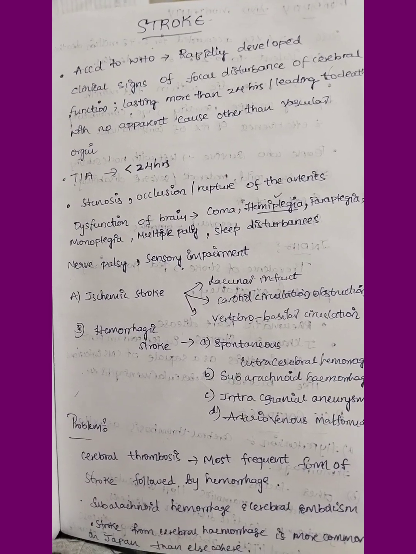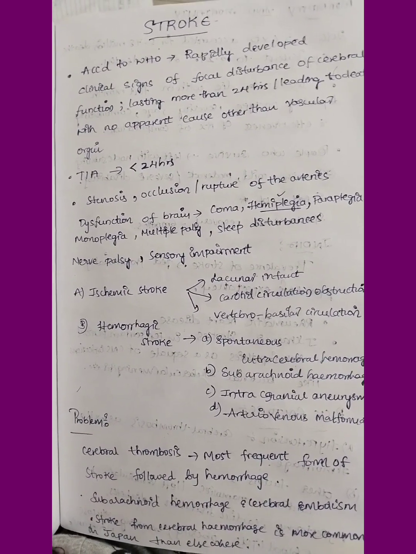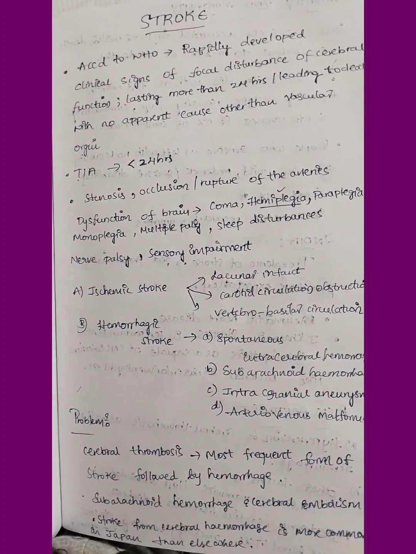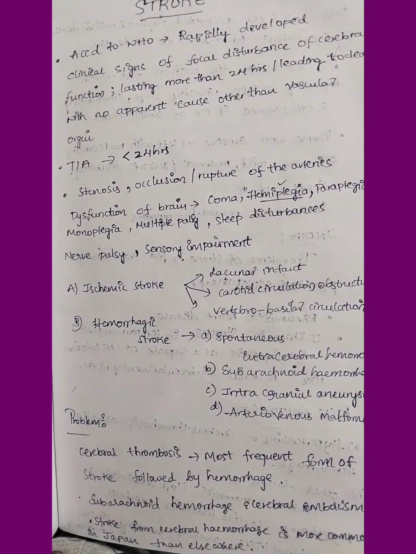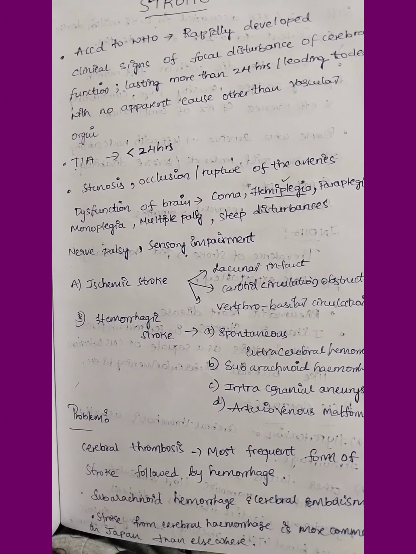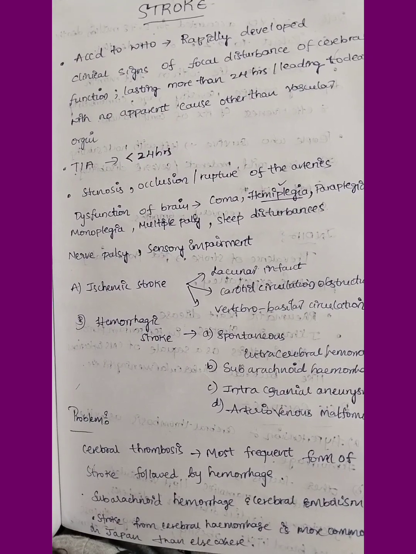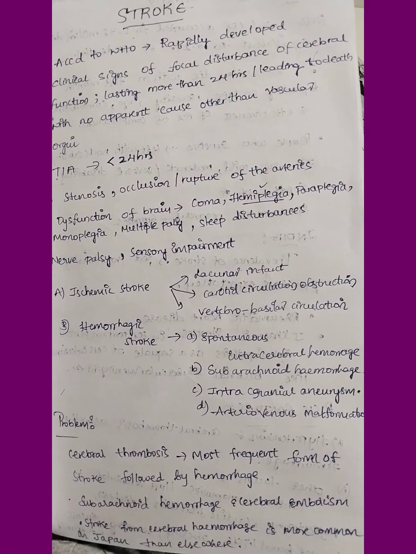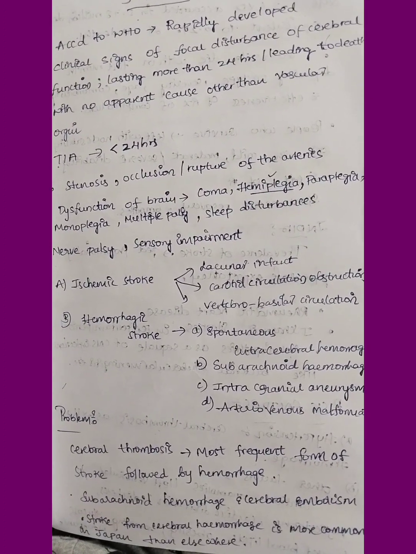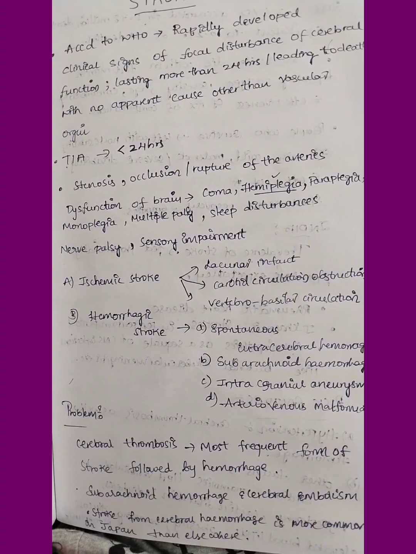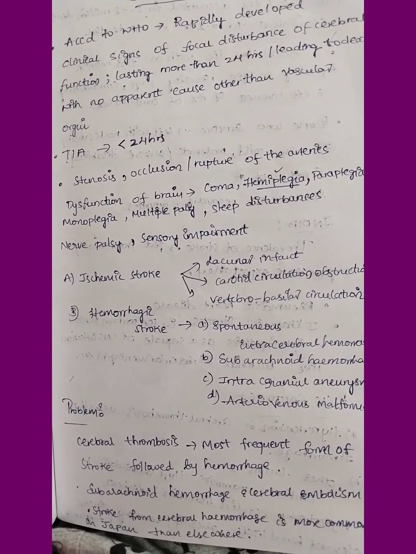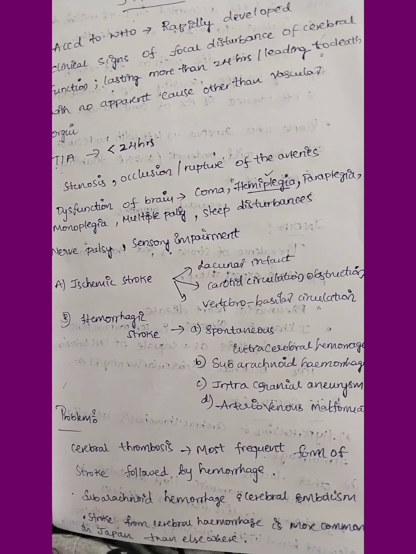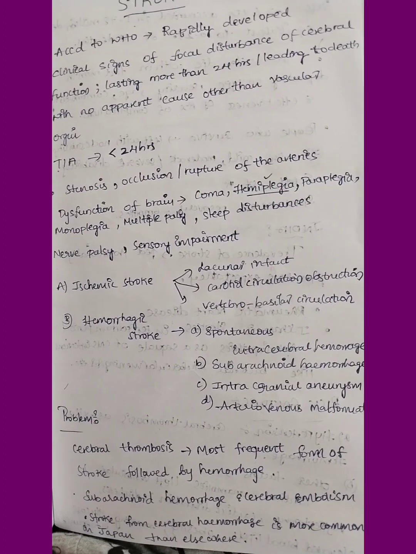Coming to types of strokes, there are mainly two types: ischemic stroke and hemorrhagic stroke. So why is ischemia occurring? Why is there narrowing of arteries, a blockade of an artery? There may be an infarct, a lacunar infarct, or carotid circulation obstruction, or obstruction of the vertebral artery or basilar artery in the pontine region. This circulation compromise may lead to ischemic stroke.